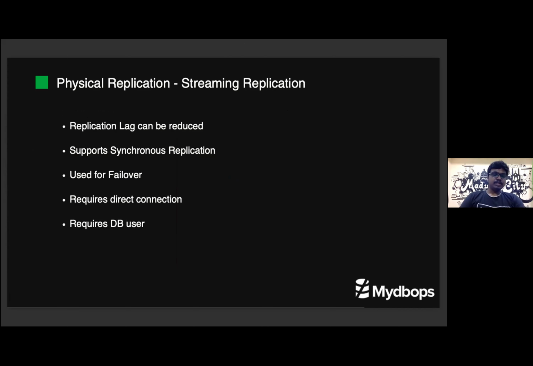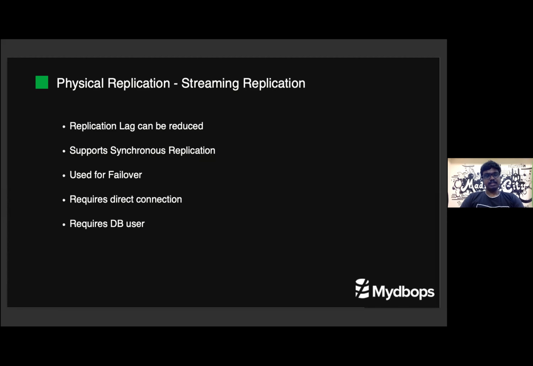So the advantage compared with log shipping is that replication lag can be much reduced, because it is not going to send files, it is going to send block by block. Another advantage is that it supports synchronous replication, and this is the only method that supports synchronous replication in Postgres. And we can use it for instant failover. One requirement is that it needs a direct connection to the database. So it is good if you are having one or two replicas.